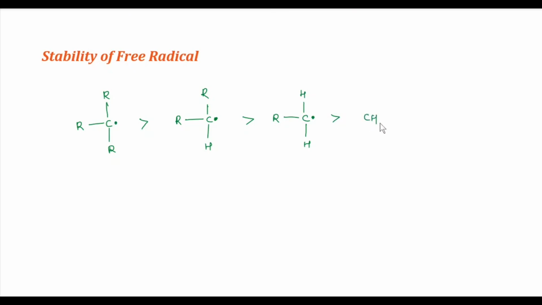Therefore, the stability order of free radicals is: tertiary radical is more stable than secondary radical, secondary radical is more stable than primary radical, and primary radical is more stable than methyl radical.